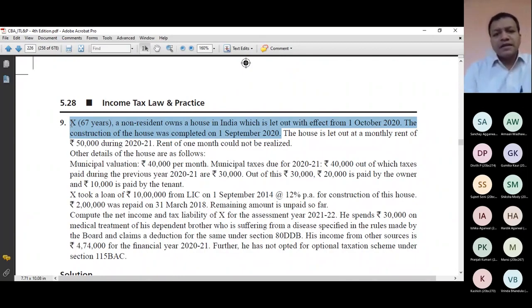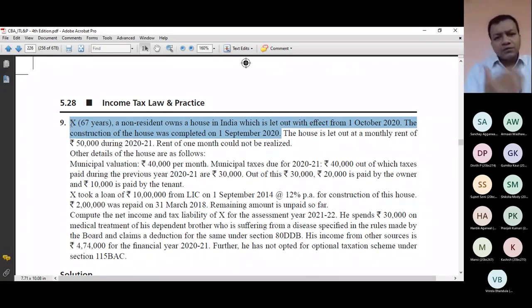It is possible that in September 2020, I was living in my own house, so this 1 month becomes a self-occupied period. Or I haven't occupied this house, meaning it was locked or vacant. Practically these are the two situations which can happen in these circumstances.